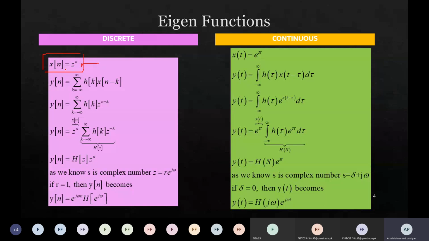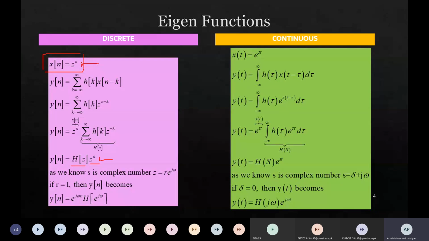So what does an eigenfunction do? When it is applied to an LTI system, it produces the same input signal with a certain change in amplitude, nothing else. So the original shape of the signal is preserved and it is amplified with some arbitrary coefficient.